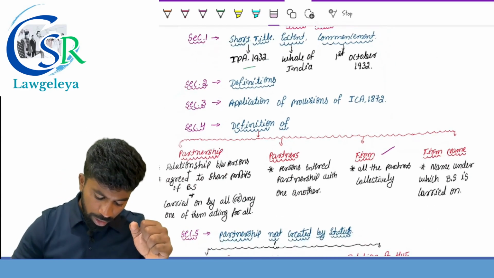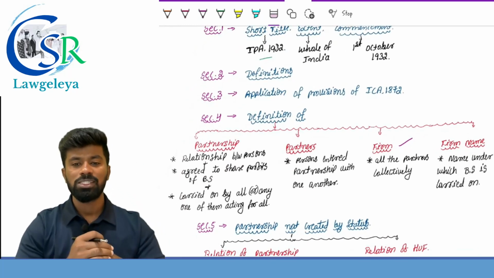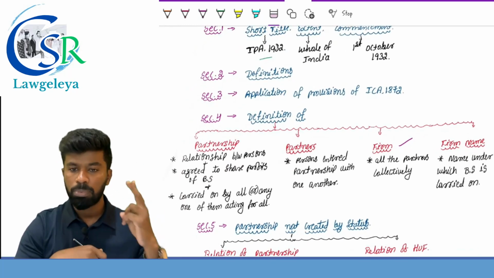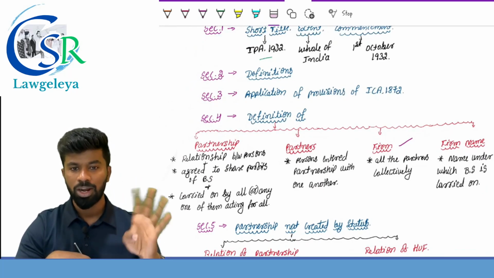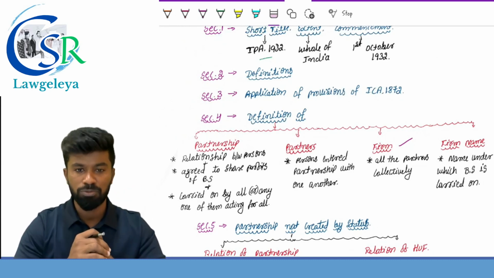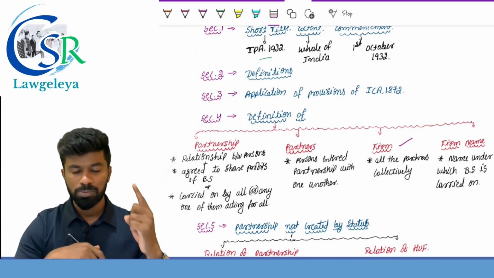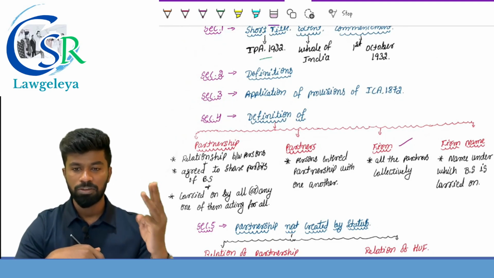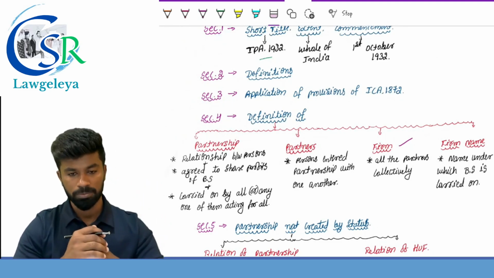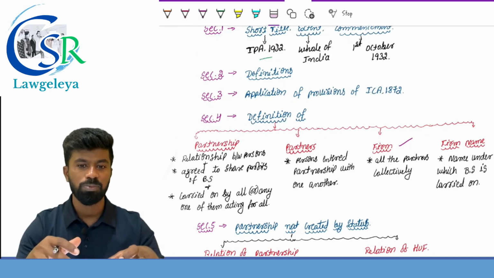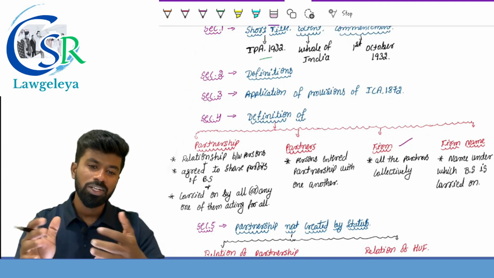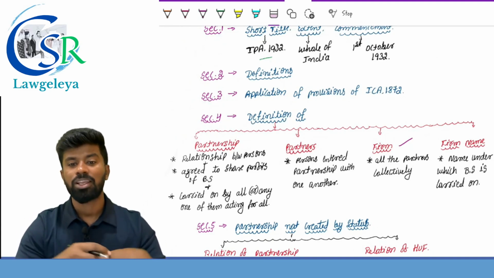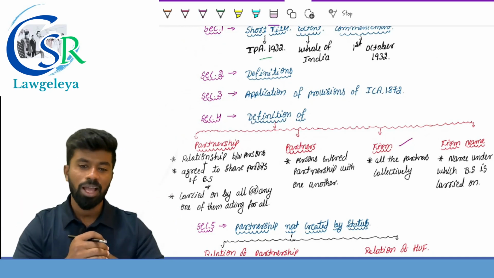Section number 4, an important section, provides the definition of partnership, partners, firm and the firm name. Section number 4 defines 4 words. First one, partnership, second one, partners, third one, the firm, and the last one is the firm name. So what is partnership? Partnership is a relationship between the persons who have agreed to share the profits of the business carried on by all or any one of them acting for all.